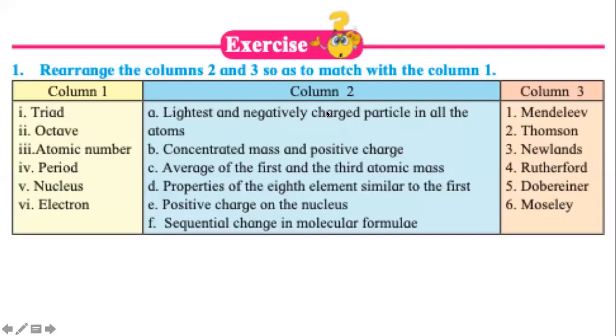So based on what we studied just now, we should be able to match the first one, triad, from column 1 to C. Average of the first and the third atomic mass is written in a very bad way, but yeah. And then we know who said this, who found this out. No-brainer.